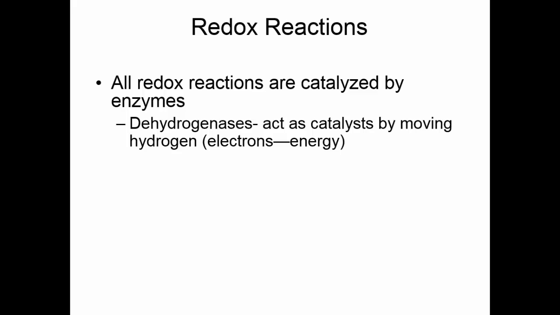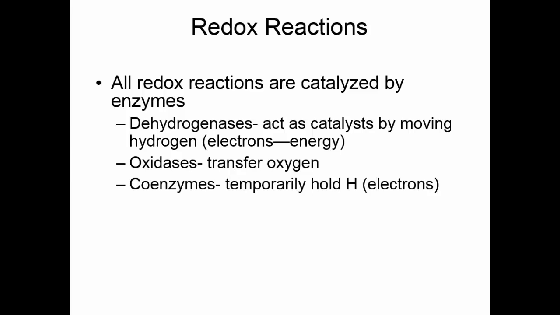Dehydrogenases act as catalysts that move the hydrogens around. This means that we're moving those electrons, that's the energy we're moving around. Oxidases transfer oxygen. Coenzymes are special molecules that can temporarily hold hydrogen atoms. That is, they can hold those electrons temporarily. Most of these are obtained from vitamins.